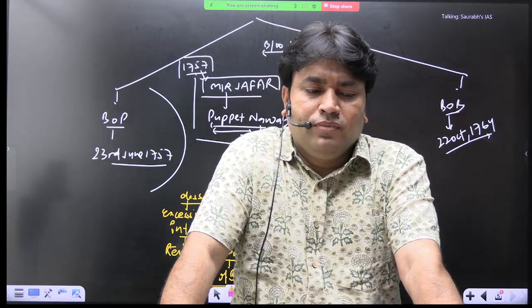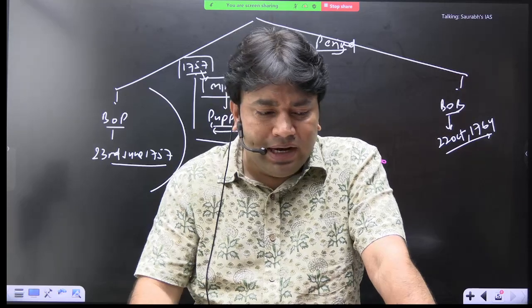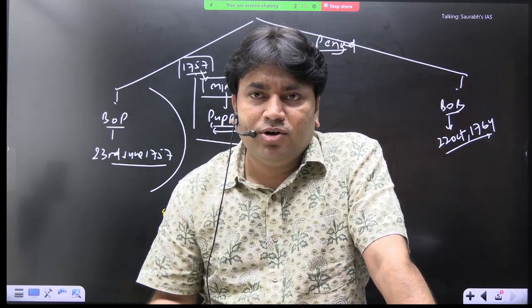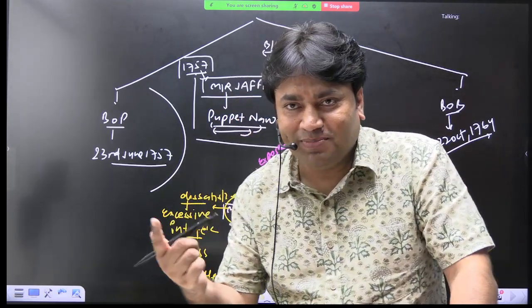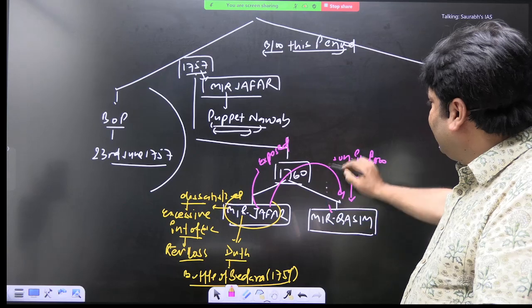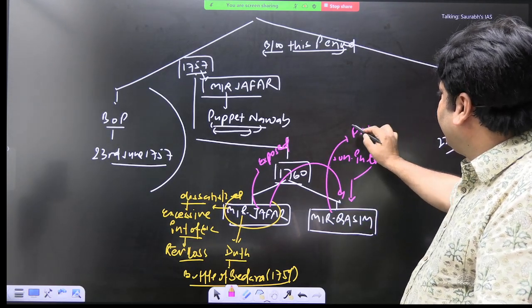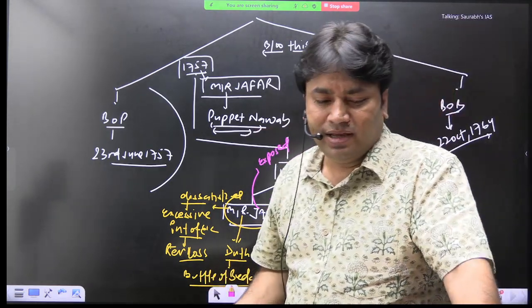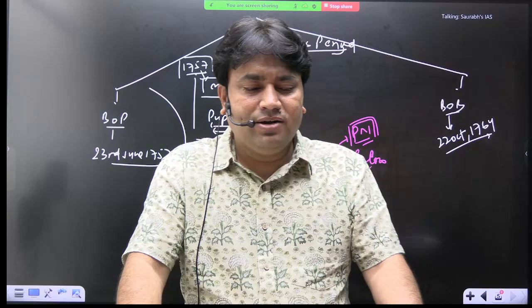Now, what will happen? When Mir Qasim becomes the new Nawab, again he is a puppet Nawab or not? He is a puppet Nawab. So who is the kingmaker? The kingmaker is East India Company. East India Company is kingmaker. Okay.